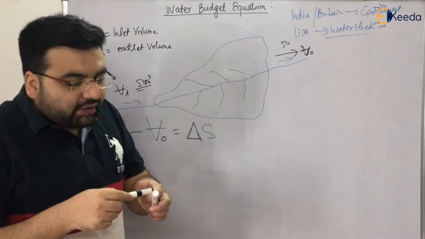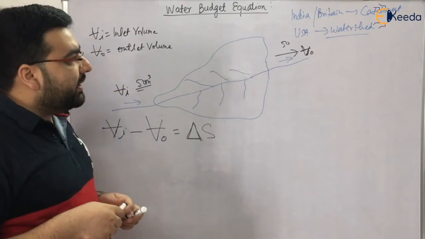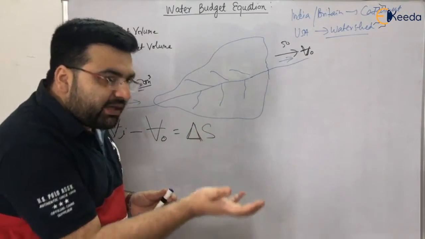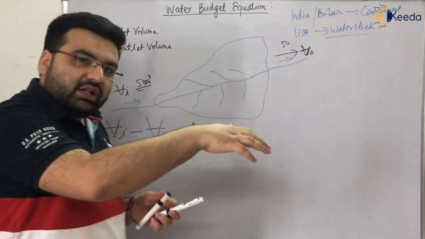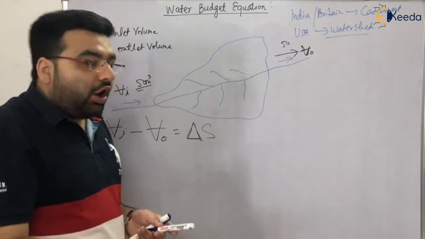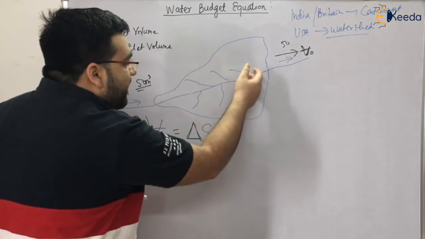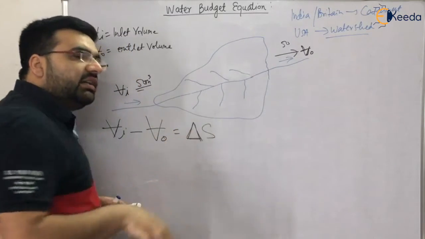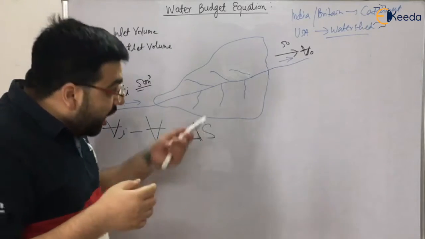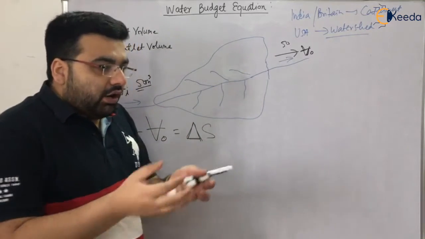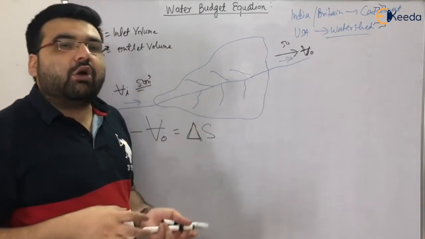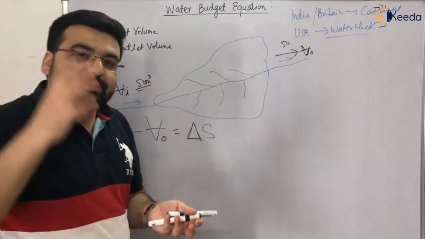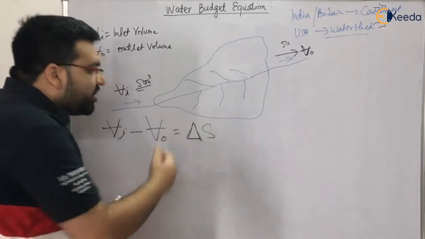It can be in the form of groundwater, or in depressions in this catchment area, or in a pond. The plants also carry some water which they do not transpire. That water will also contribute to the storage.